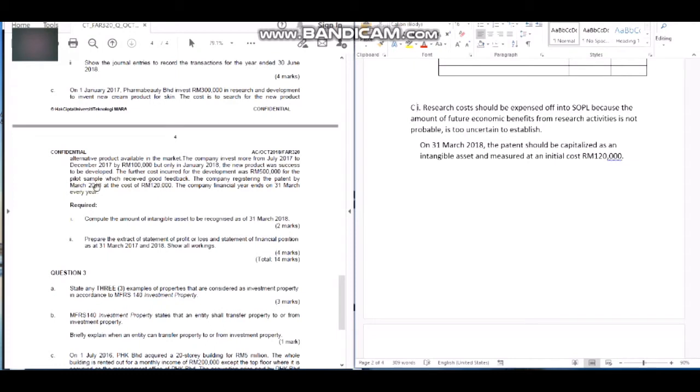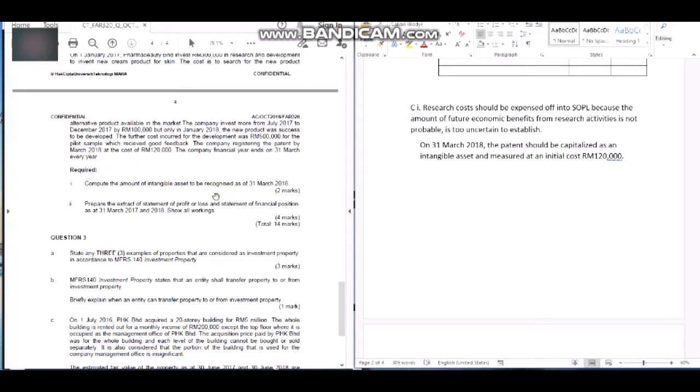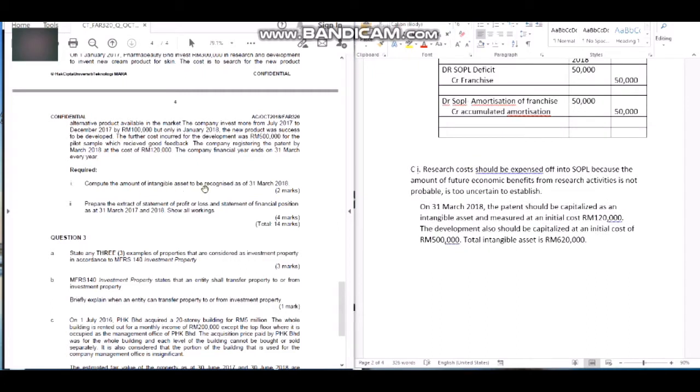For the pilot sample which received good feedback, the company registered the patent by March 2018 at the cost of 120,000. So the patent is an intangible asset and it can be recognized and measured. The company's financial year end is 31st March. Compute the amount of intangible asset to be recognized at 31st March. The only intangible asset here is the patent, which costs 120,000, and